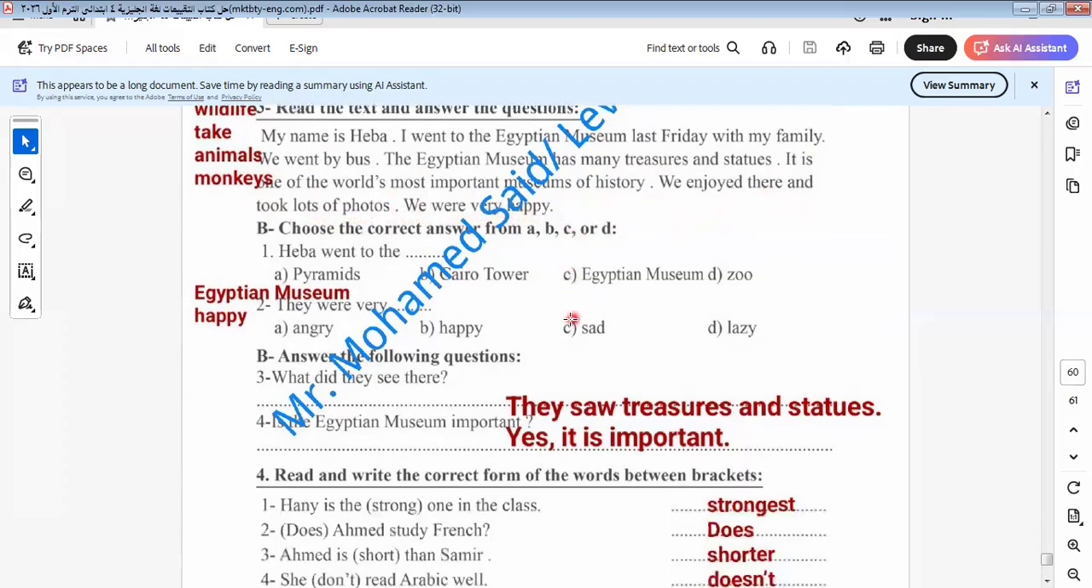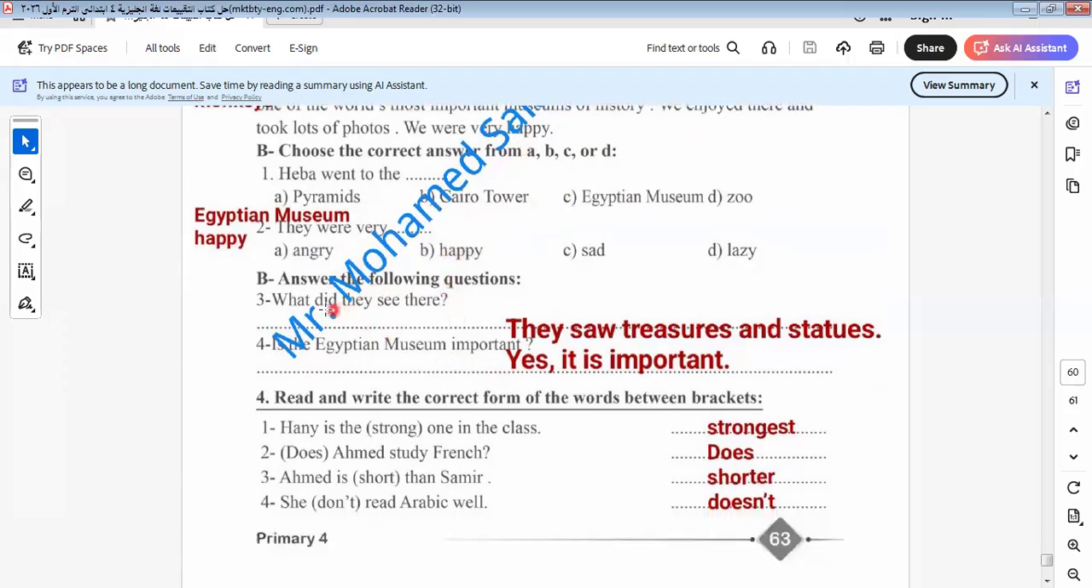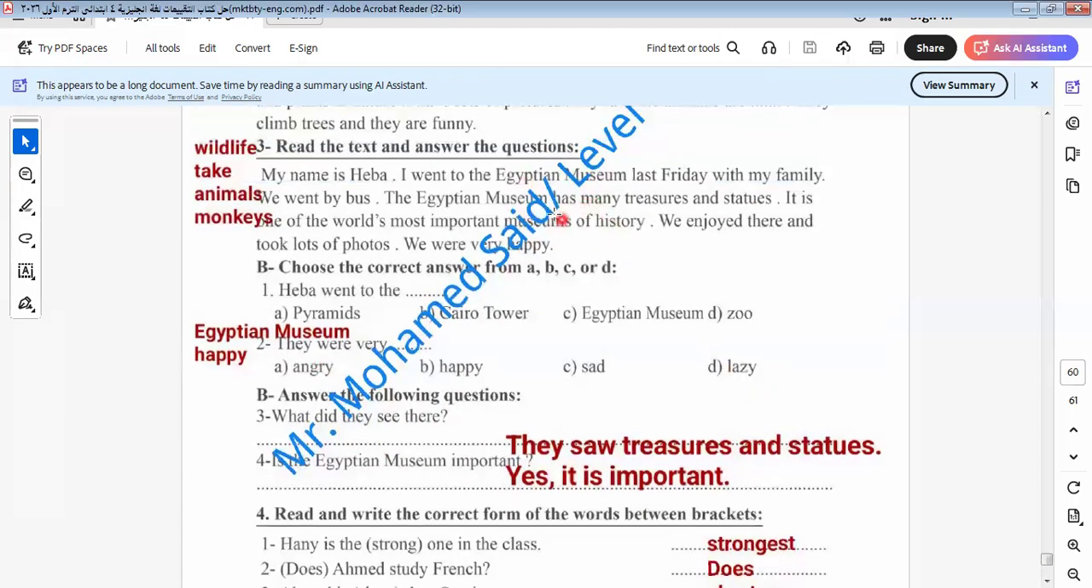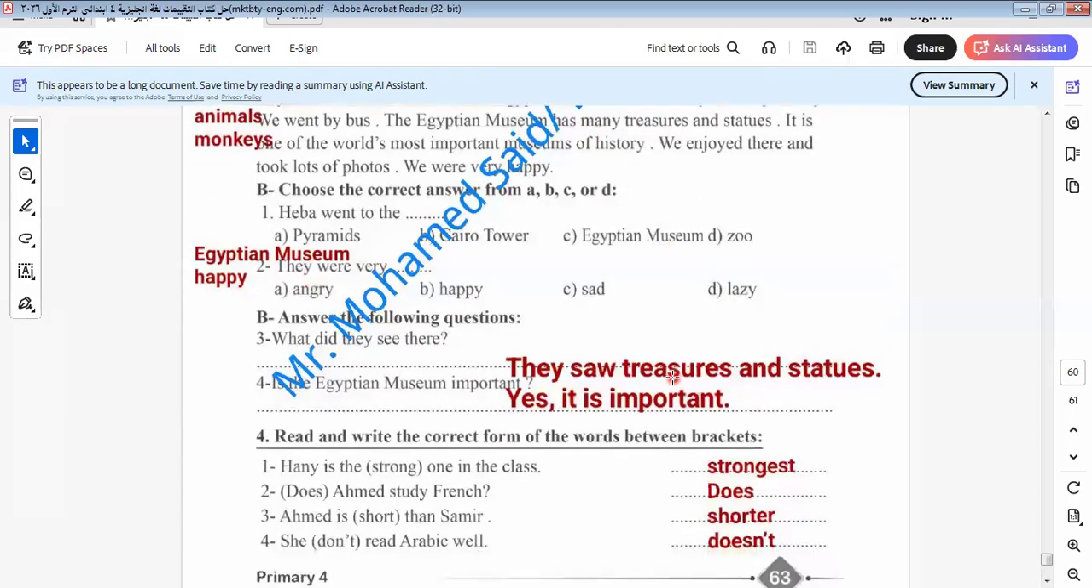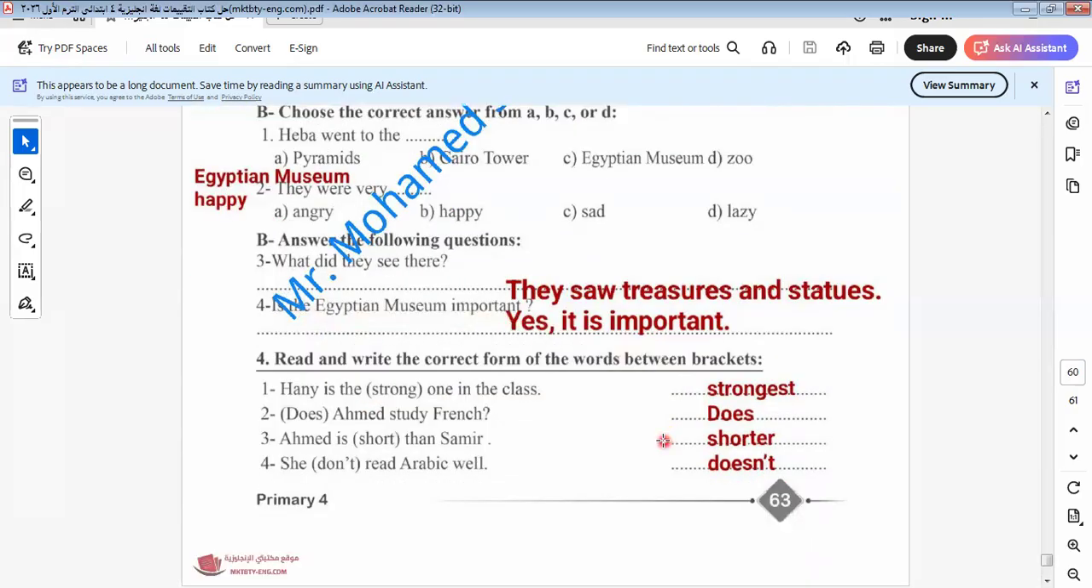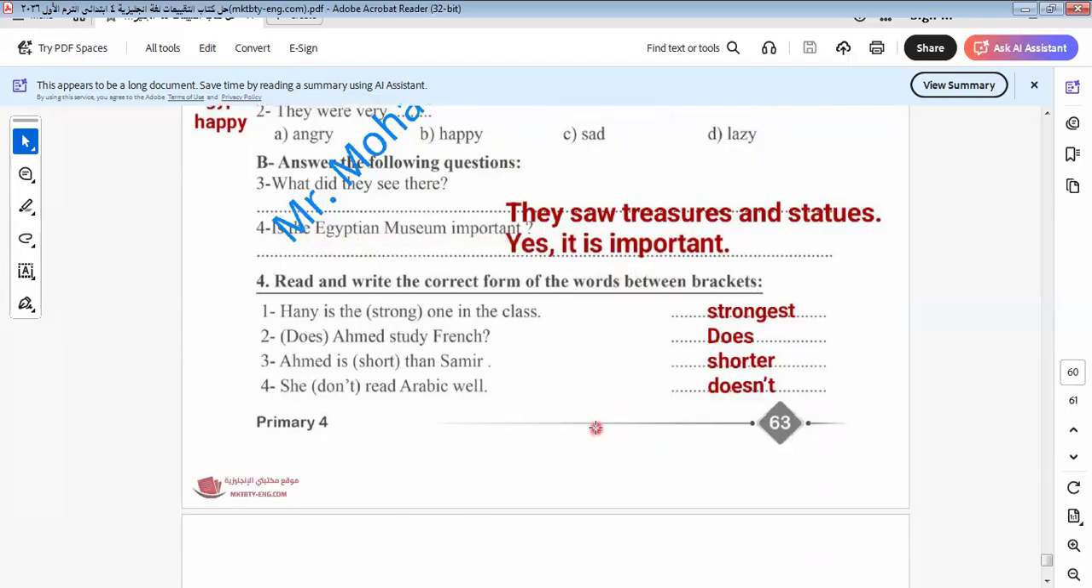We were very happy. Here we say Heba went to what? To the Egyptian Museum. They were very happy. As we know, they were what? They were very happy. Let's go. What did they see there? They saw what? Treasures and statues. Is the Egyptian Museum important? Yes, it's important.